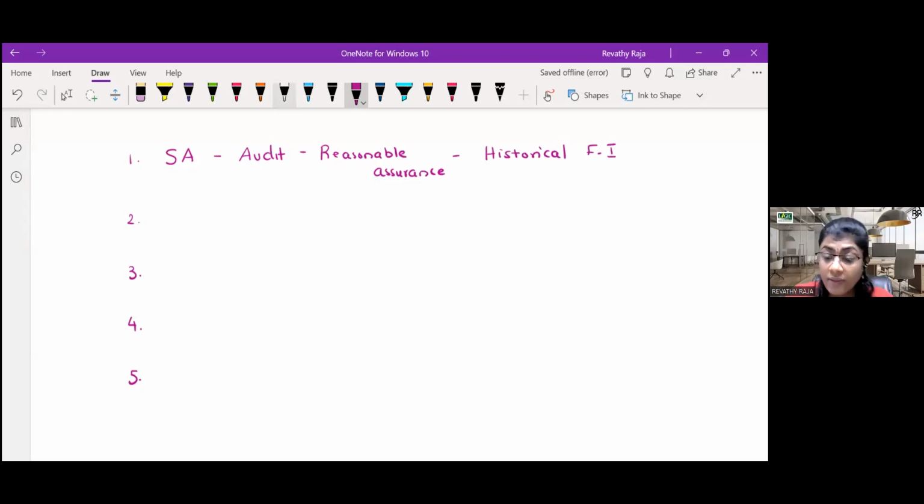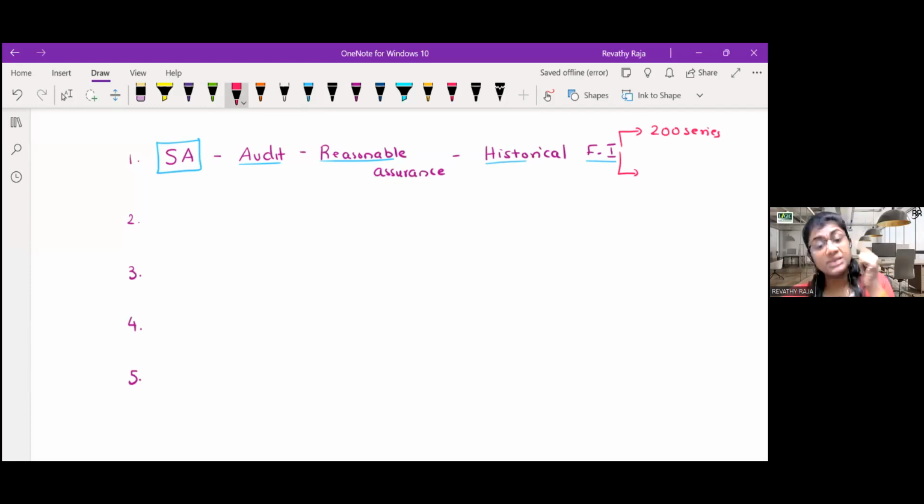While you are giving reasonable assurance on historical financial information, while performing the audit engagement, we use a set of standards called standards on auditing. It starts with SA 200 series.